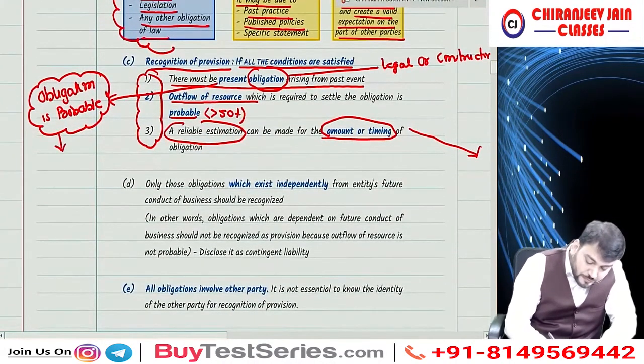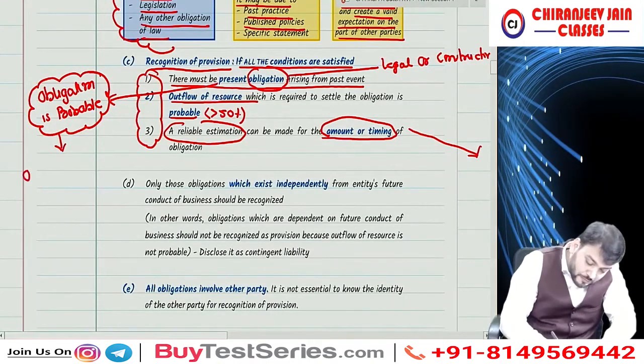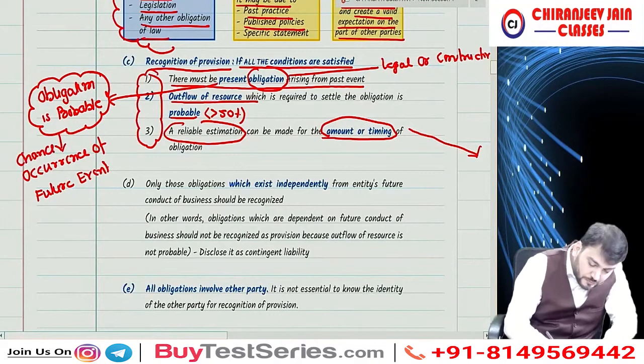When I say obligation is probable, it means this obligation is dependent upon a future event. So the chances of occurrence of the future event are more than 50%.